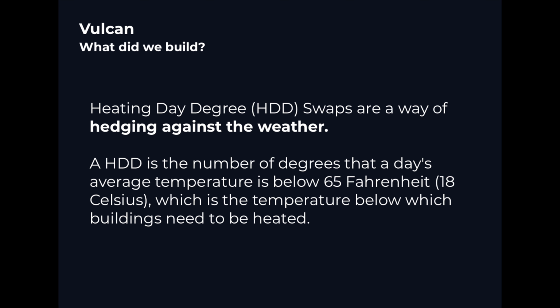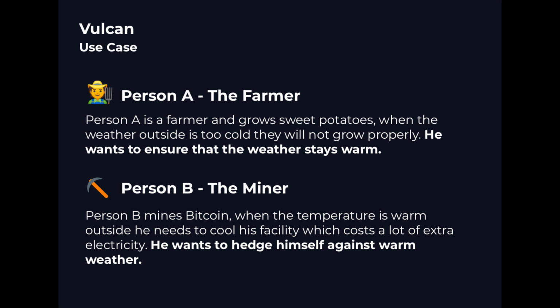So just to give a specific use case, let's say we have user A, and user A is a farmer and grows sweet potatoes. When the weather outside is too cold, they will not grow properly, and he wants to ensure that the weather stays warm. And then we have person B. Person B mines Bitcoin, and when the temperature is warm outside, he needs to cool his facility, which costs a lot of extra electricity. He wants to hedge himself against warm weather. So in theory, these two people could exchange risk through an HDD swap.